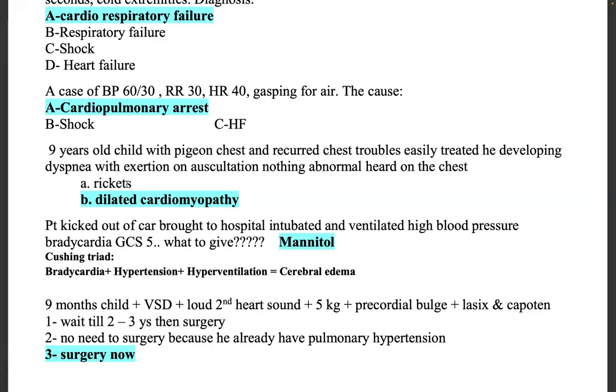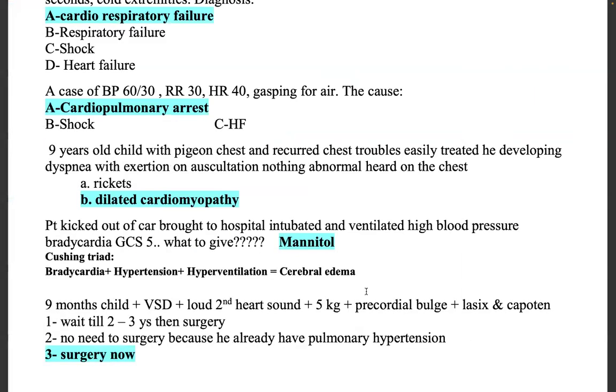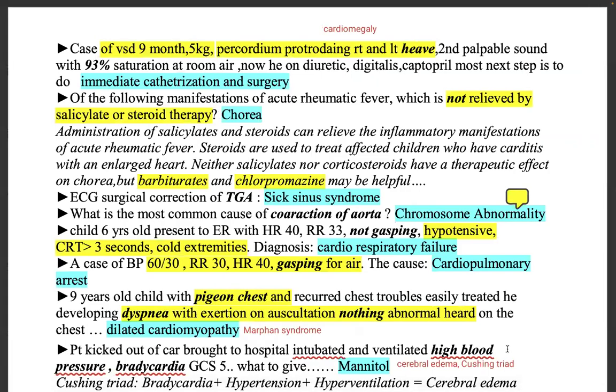Most probably this is dilated cardiomyopathy. The clue here for you is dyspnea with exertion and there is no murmur or anything on auscultation. One more thing, do you see pigeon chest commonly in dilated cardiomyopathy? That we have to check. Okay. So the important clues here are dyspnea on exertion and nothing you're hearing on auscultation. So this will make you choose dilated cardiomyopathy.